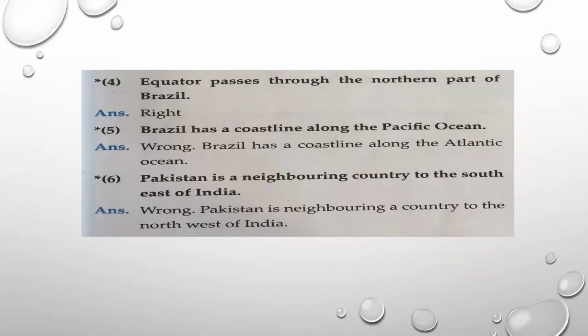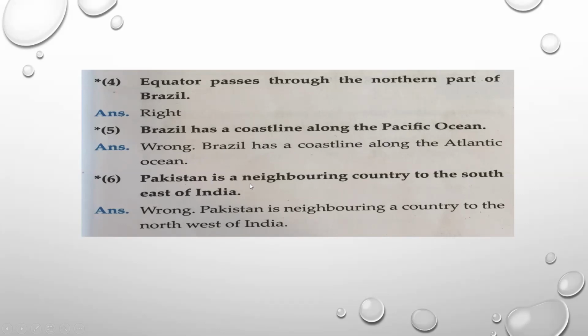Equator passes through the northern part of Brazil. So this is correct. So the answer will be right. Brazil has a coastline along the Pacific Ocean. It is wrong. Brazil has a coastline along the Atlantic Ocean. Brazil is surrounded by North Atlantic Ocean and South Atlantic Ocean, and not the Pacific Ocean.